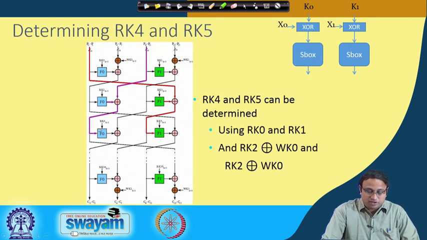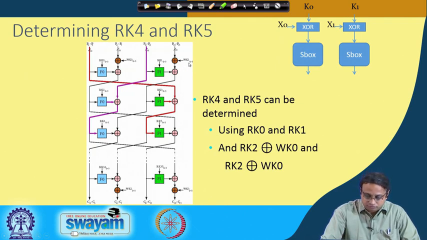Now we want to know whether we can obtain further. RK4 and RK5 is the next thing that we target, and it is interesting to see that RK4 you can recover because this is the branch which affects RK4 and there is no whitening key in this branch. Now you have already recovered RK0, you have recovered the XOR of RK2 and WK0. So you again have control at this point because of this, and therefore by a similar analysis you can obtain the value of RK4 and RK5. RK4 and RK5 can be determined using RK0 and RK1 and the XOR of RK2 and WK0 and the XOR of RK3 and WK1.